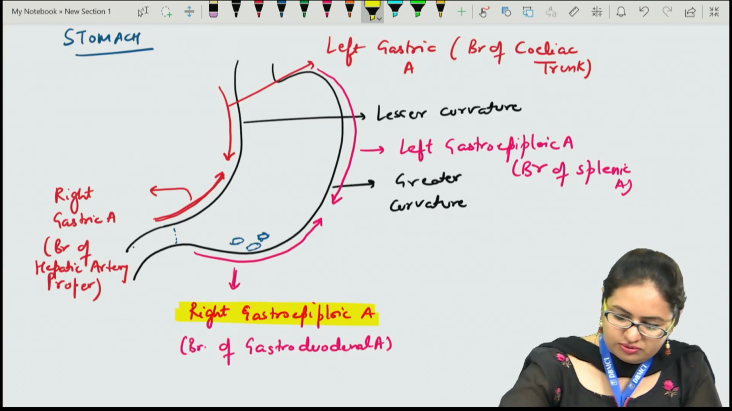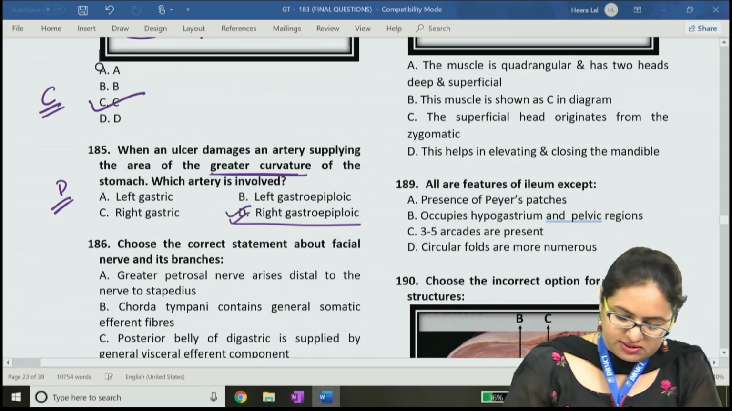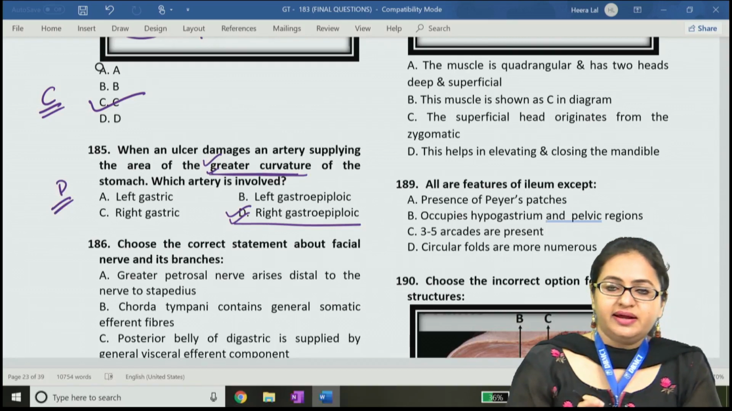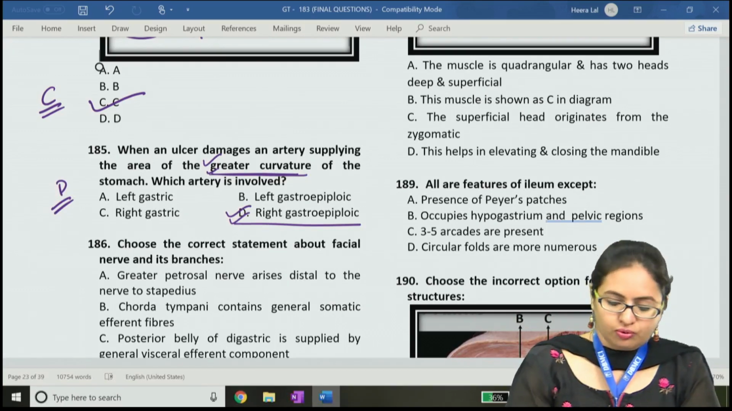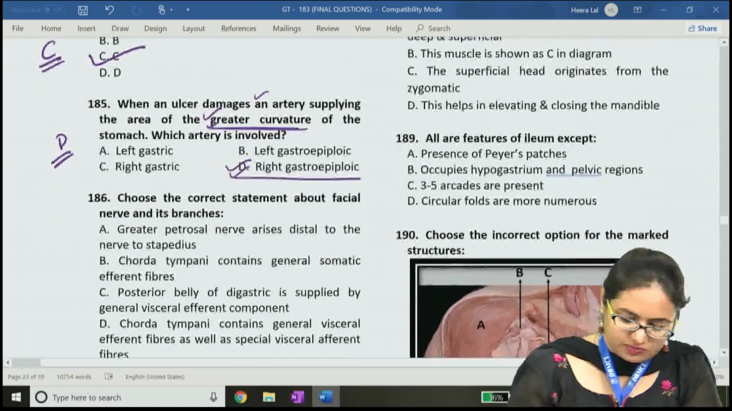So if we come back to the question, the answer is D. It supplies the greater curvature, as well as the area of the greater curvature which is more prone to ulcers. So it will be damaged if the ulcer is present.